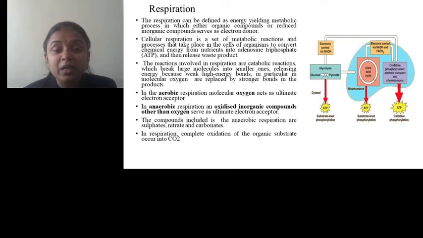There are many anaerobic bacteria which carry out anaerobic respiration. They do not need any organic compound; they extract energy from inorganic compounds.